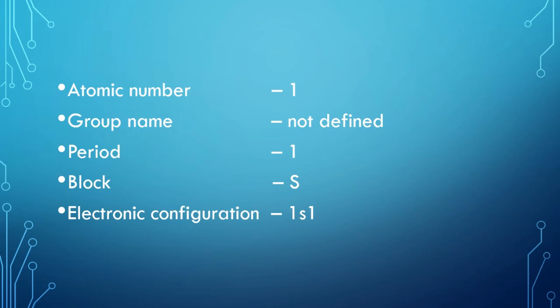A block of an element of the periodic table is a set of adjacent groups. Each group is named after the characteristic orbital S, P, D, F, and G, though no element belongs to the G group. Its electronic configuration is 1s1.